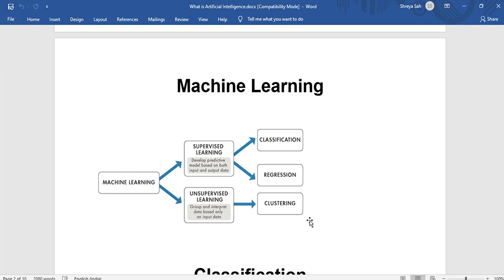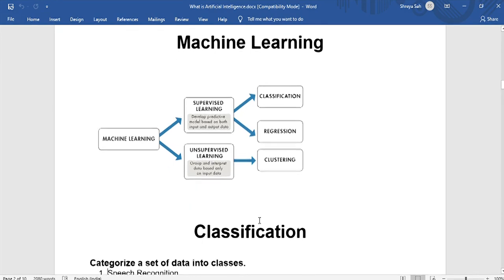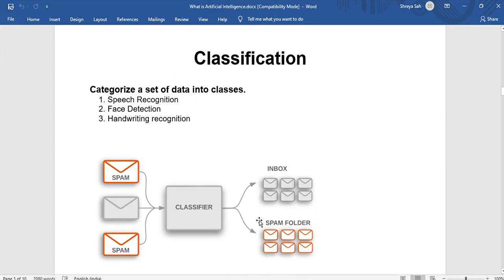Okay, so over here in this diagram what we can see is that supervised learning develops a predictive model based on both input and output data. The two important processes in supervised learning are classification and regression. Classification again has many different methods. Then there is unsupervised learning, as we discussed right now. The most important algorithm in unsupervised learning is clustering, K means clustering.